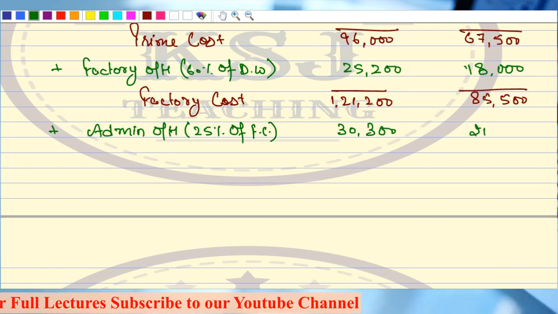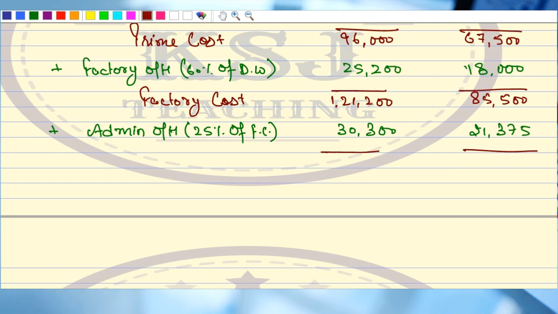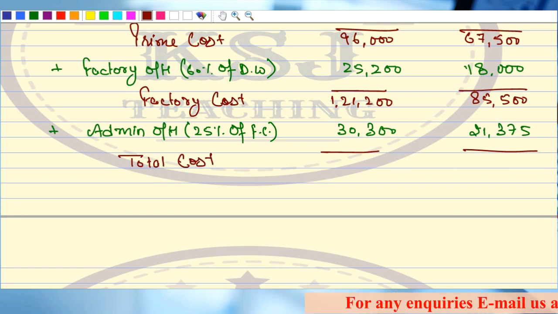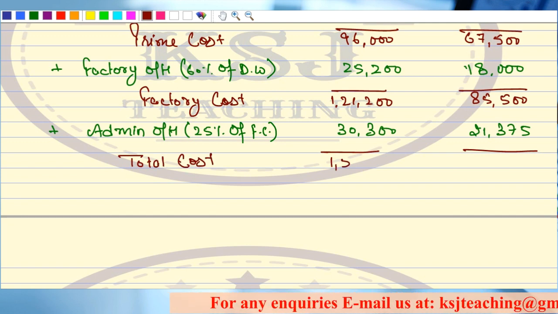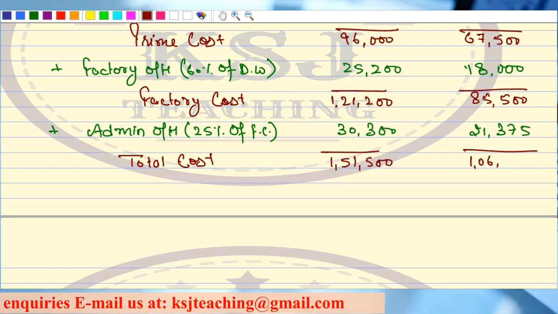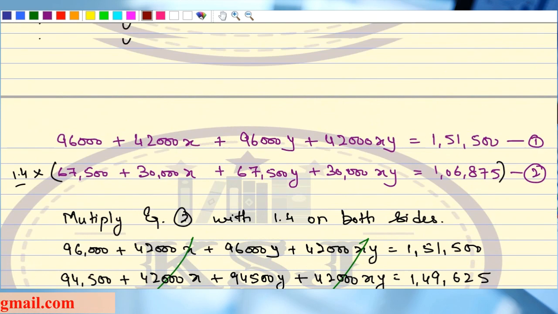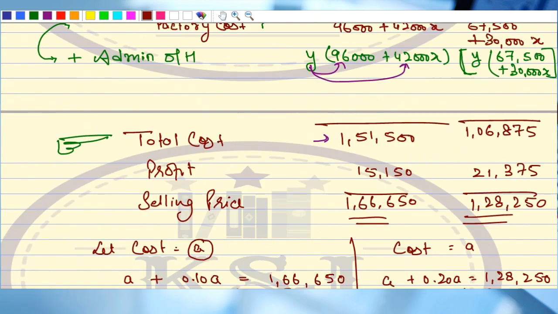and 21,375. From here, what we will get is total cost 1,51,500 and 1,06,875. Let's check out whether we have got the same total cost. Yes, sir.